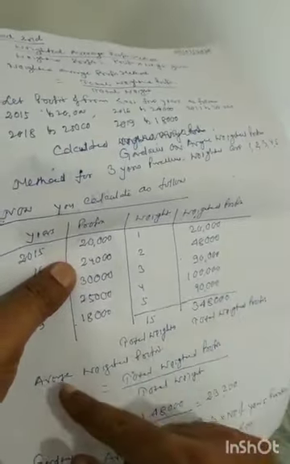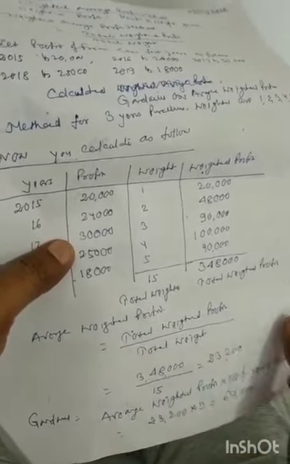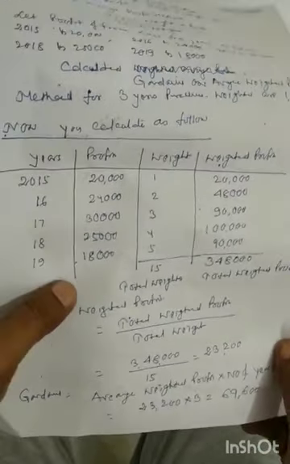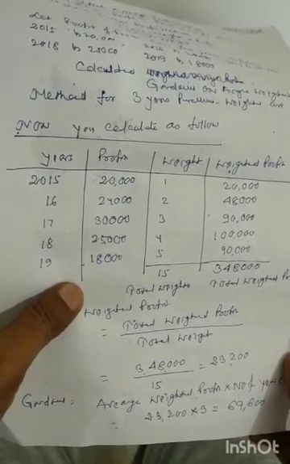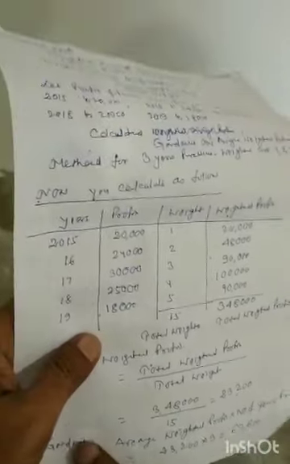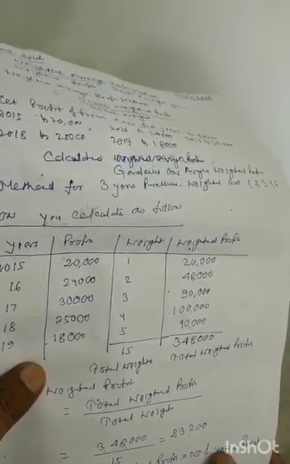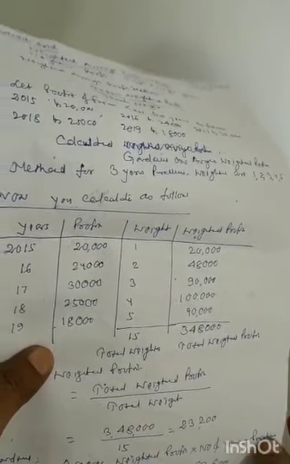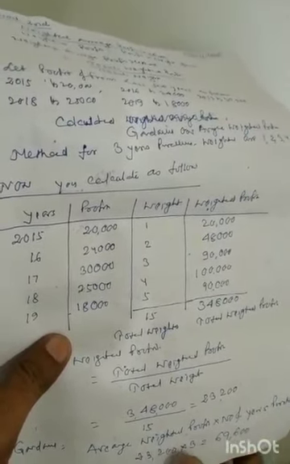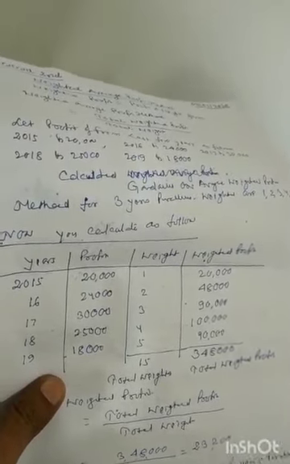So average weighted profit is equal to total weighted profit by total weight. Your total weighted profit is 3,48,000 and total weight 15, divided. So it is now 23,200. So goodwill is equal to average weighted profit multiplied by number of years purchase. Your average profit is 23,200 and number of years purchase 3. So goodwill is 69,600.